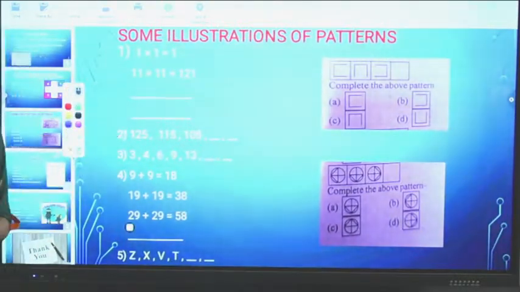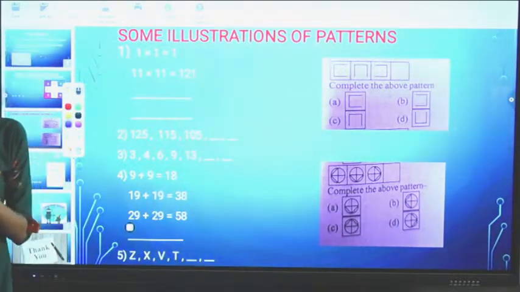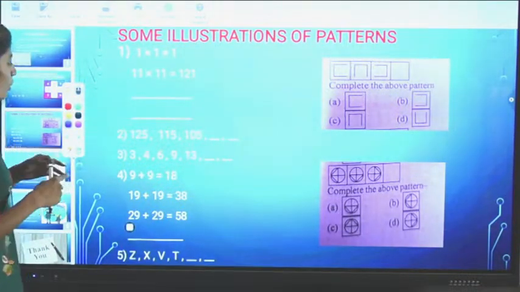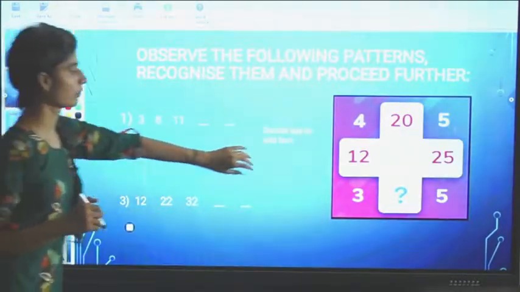Okay, now third one is some illustrations of patterns. Patterns, I have explained you the meaning of patterns. I have given you some of the examples, so many easy examples I have told you. Okay, hold on, in the second slide we have skipped one thing, this.